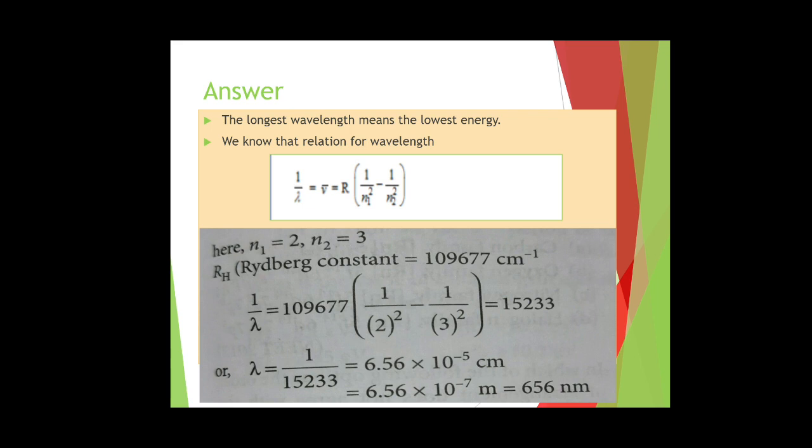So when we solve it we will get the number 15233. Then to find lambda, lambda equals 1 upon 15233. It comes to 6.56 into 10 raised to minus 5 centimeter. When we convert it into meter we get 6.56 into 10 raised to minus 7 meter, and when we want to find it in nanometer we have to bring it to 10 raised to minus 9, so it becomes 656 into 10 raised to minus 9 meter, that is 656 nanometer.